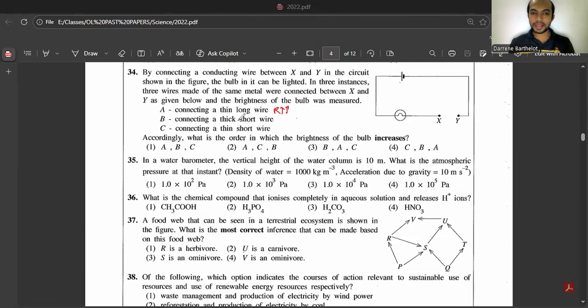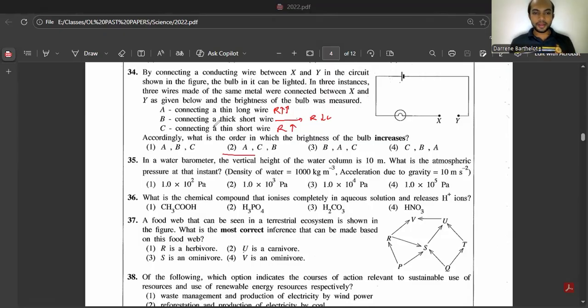Then here in B, thick and short, and the other one is thin and short. Both are short, which means the resistance depends on the cross-sectional area. If it is thick, it means low resistance, and if it is thin, it has a certain amount of resistance. The least resistance will have the highest current, so it will have the brightest bulb. So B should be the highest one. So the answer is the second one.